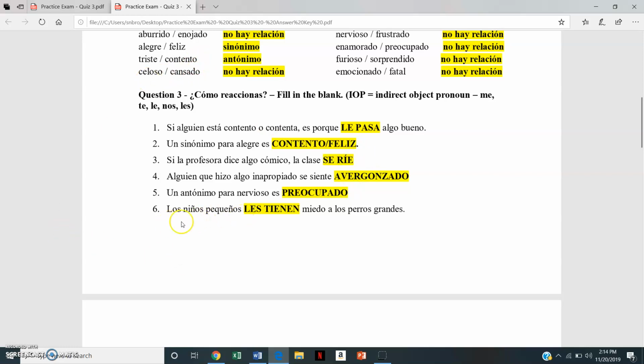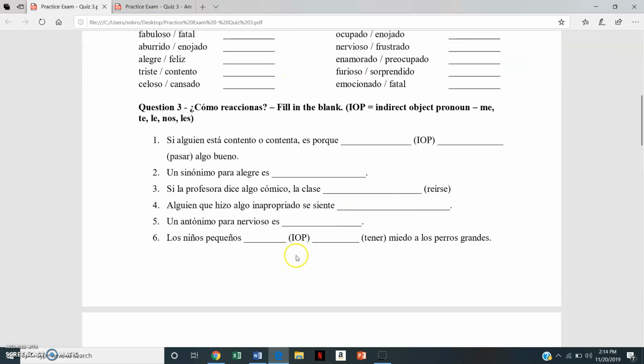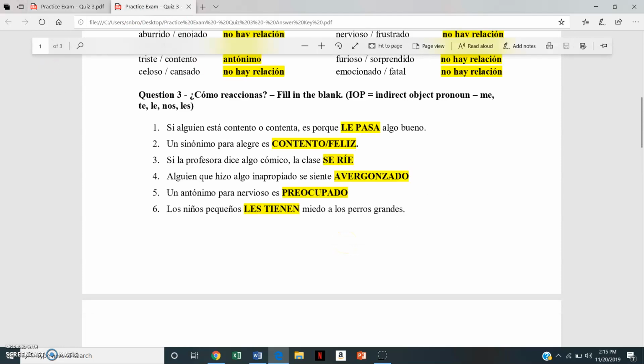In this one, number 6, los niños pequeños les tienen miedo a los perros grandes. In the practice exam, it gives us that we have to have an indirect object pronoun, and it gives us the verb tener. So what we have to know is which refers to which, okay? So the niños pequeños, is it an indirect object pronoun? Is it answering the question to whom or to what? Or are they the ones doing the action of being scared? So in this case, niños pequeños, they're doing the action.